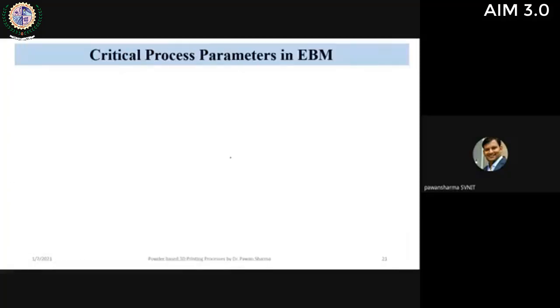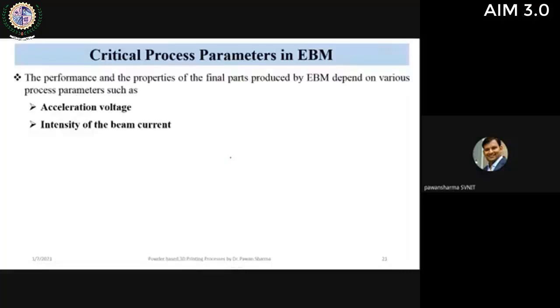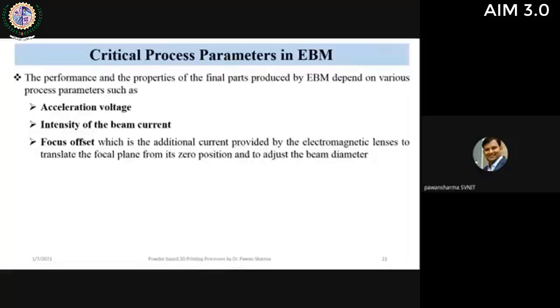The process parameters in EBM include acceleration voltage, intensity of the beam current, and focus offset, which is related to the electron beam using the electromagnetic lenses. Using this focus offset, we do preheating as well as selective melting.